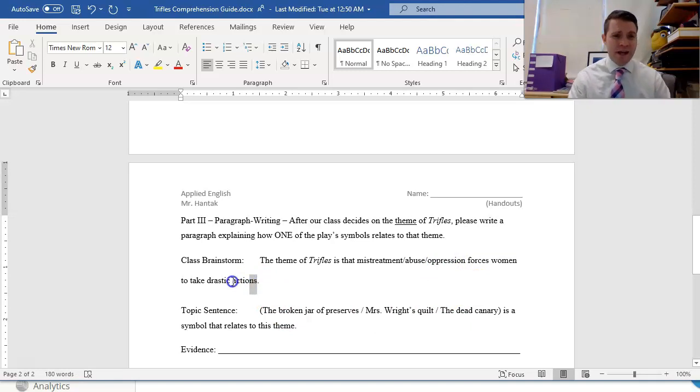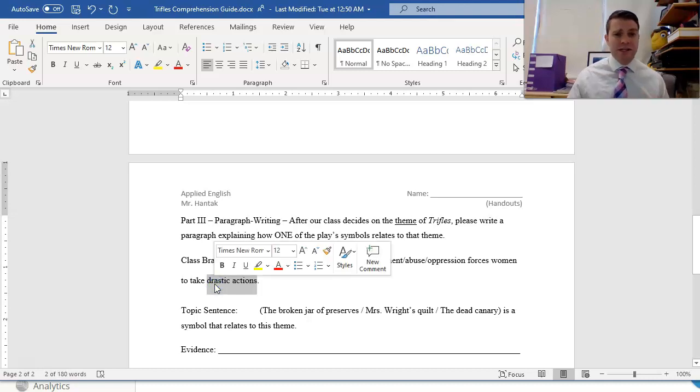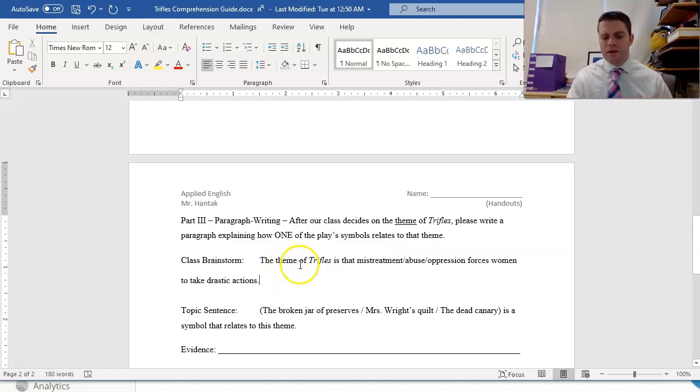Now, we can argue whether she had to murder her husband or not, or whether it was right for her to murder her husband or not. But that is a drastic action that she felt she needed to take. She was under such emotional pressure that she felt she had to kill her husband. It's a drastic measure. The other way that we see this in this play, though, is in Mrs. Peters and Mrs. Hale. Now, are they abused by their husbands? Maybe, maybe not. But they are mistreated throughout the play, aren't they?